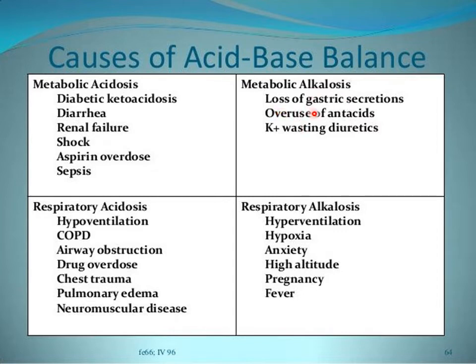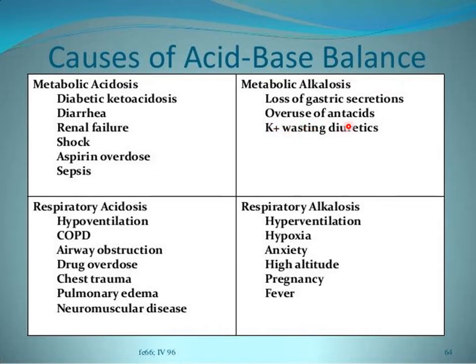So overuse of antacids, how does it lead to metabolic alkalosis? You will learn in later stages that most antacids contain sodium bicarbonate, and if overuse of sodium bicarbonate occurs, it can result in metabolic alkalosis as bicarbonate levels inside the blood will rise, and more bicarbonate base will sequester hydrogen ions present in the blood, leading to a decrease in hydrogen ion concentration and metabolic alkalosis.